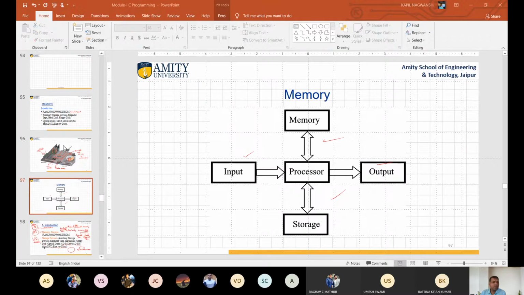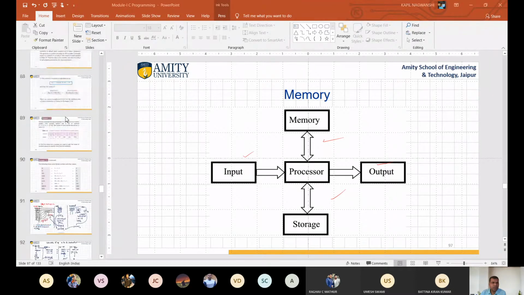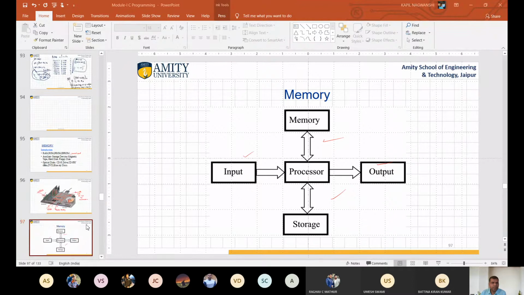This slide is visible to you? Yes, sir. Okay. Actually, there is some speed problem. So I am restarting my system. Okay. Yes, sir.